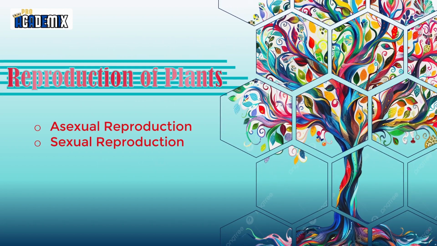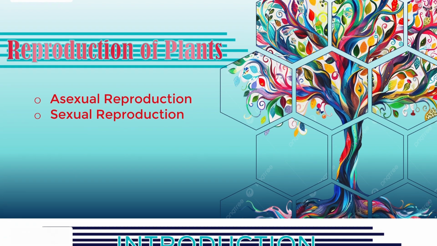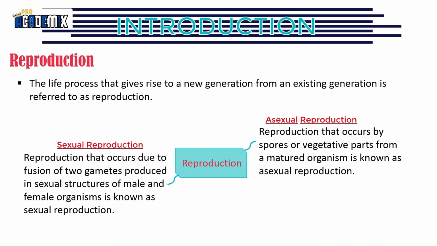Before we move on to reproduction of plants, let's see what is reproduction. The life process that gives rise to a new generation from an existing generation is referred to as reproduction.